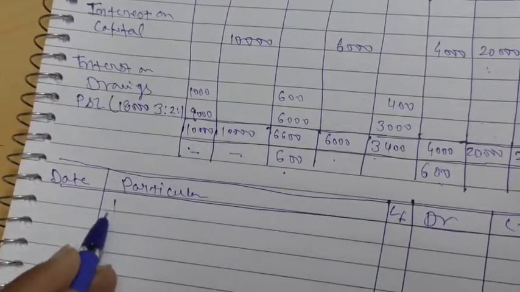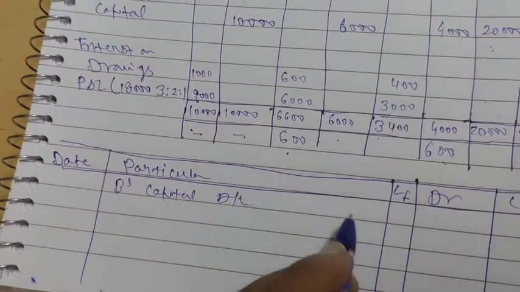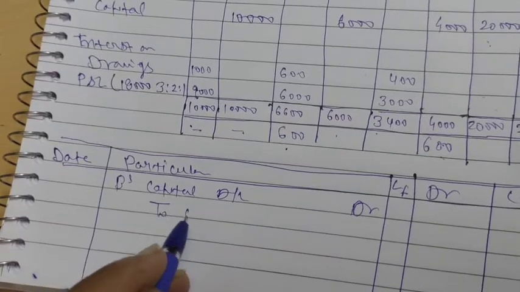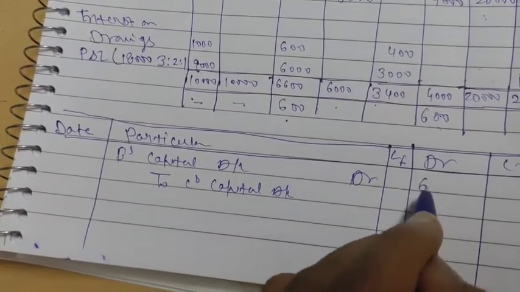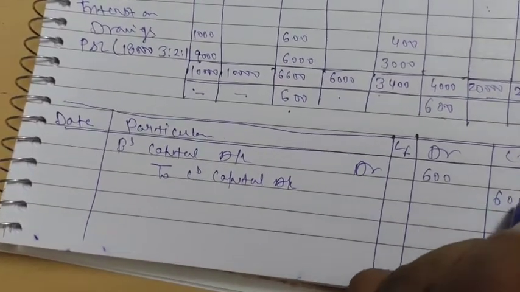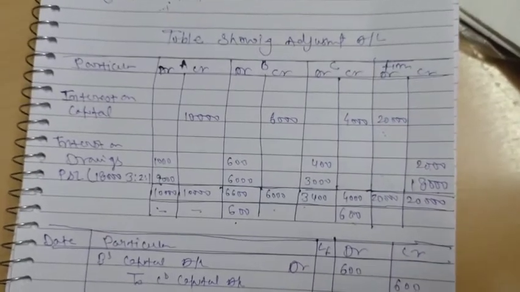So S's capital account debit and to T capital account credit 600. It matches, it means our question is right.